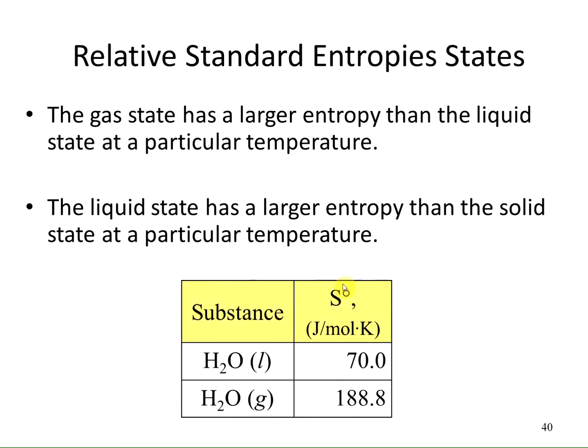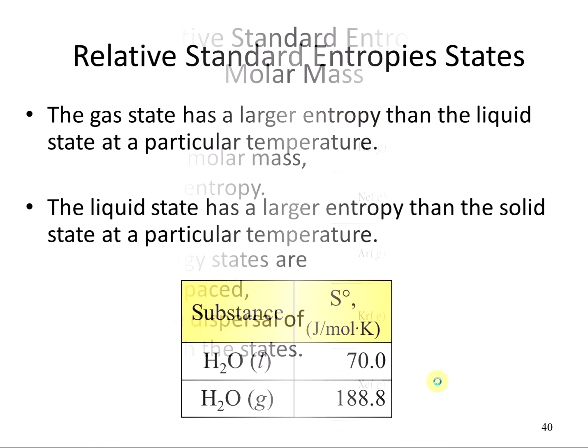So just comparing the water in the liquid form versus the gaseous form, we'd expect there to be more entropy in the gaseous form because there's more space between the water molecules and there's more room for them to spread out, and there's more arrangements that you can have in the gaseous state than in the liquid state.